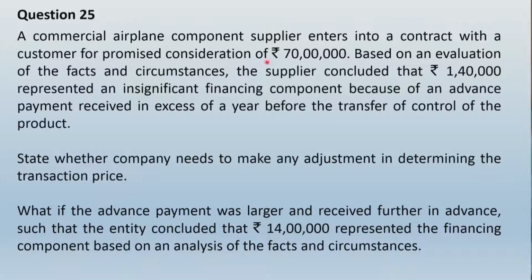As a result, from this total amount payable by customer to supplier, that is rupees 70 lakhs, the same will be split into two components. One that represents a significant financing component, that is 14 lakhs, and the other part will be purely considered as the transaction price. So in such case, the transaction price for supply of these components for commercial airplane will not be 70 lakhs, it will be 70 lakhs minus 14 lakhs, and that would be just rupees 56 lakhs.